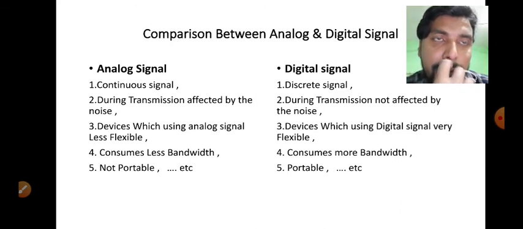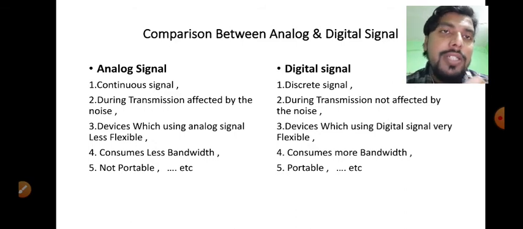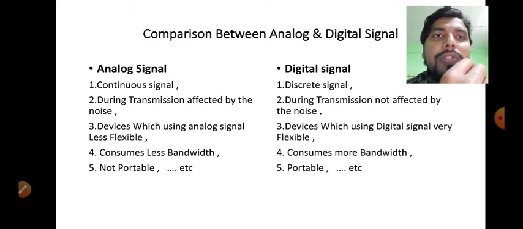Now, this is the most important point, especially in communication systems. You know why? Because most of the noise is introduced in the channel, and when this noise is introduced in the signal, in analog signal this noise cannot be eliminated or removed. It can be reduced up to some level.